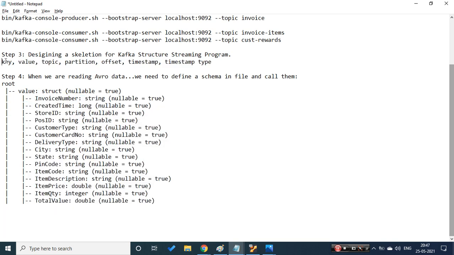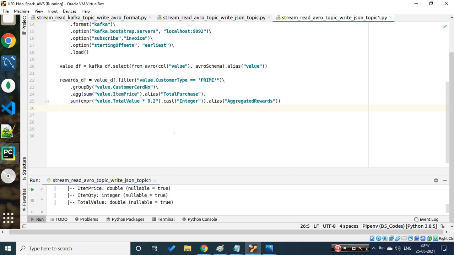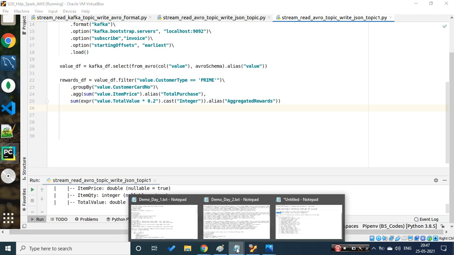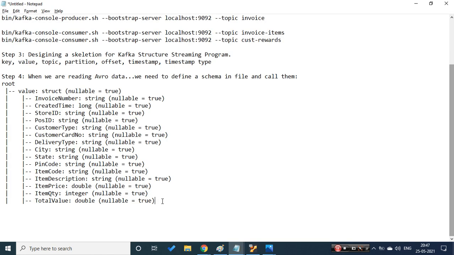For that purpose I can use key and value, since I'm interested only in these two columns. So the final step is step 5, where we write data to a Kafka topic.